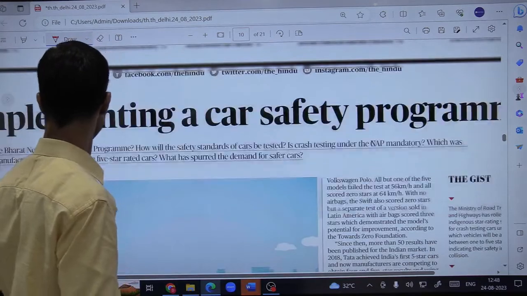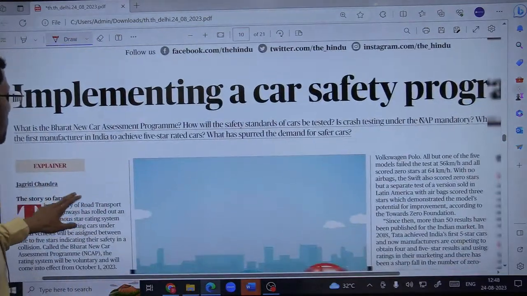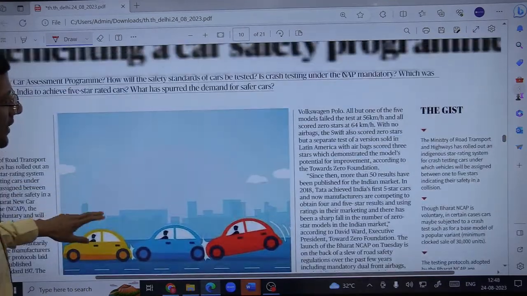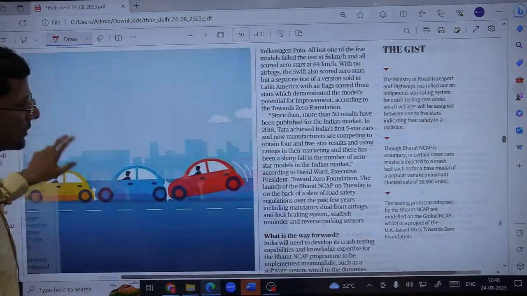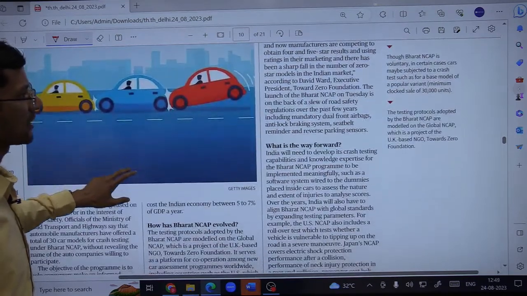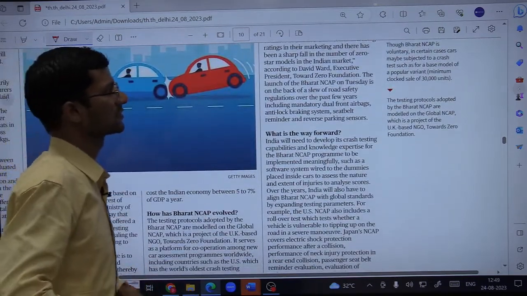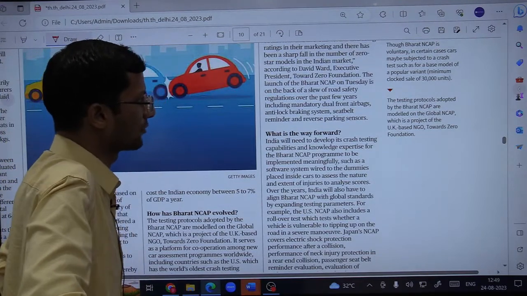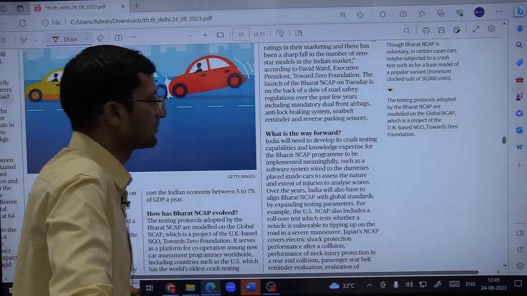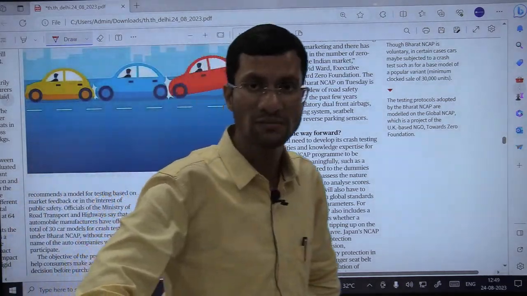It is the Bharat New Car Assessment Program. Though Bharat NCAP is voluntary, in certain cases cars may be subject to crash test, such as the base model of a popular variant, let us say. But the testing protocols adopted by Bharat NCAP are modeled on the Global NCAP we discussed yesterday.